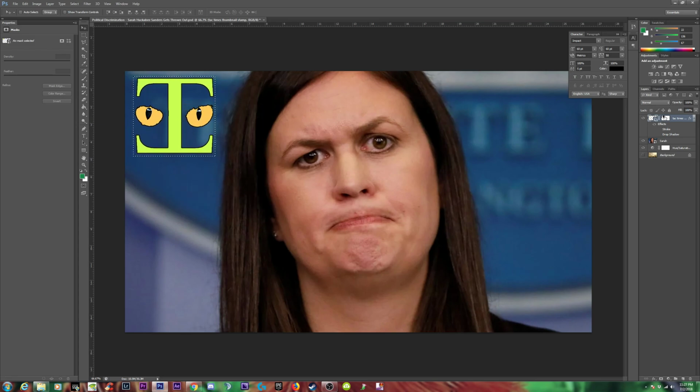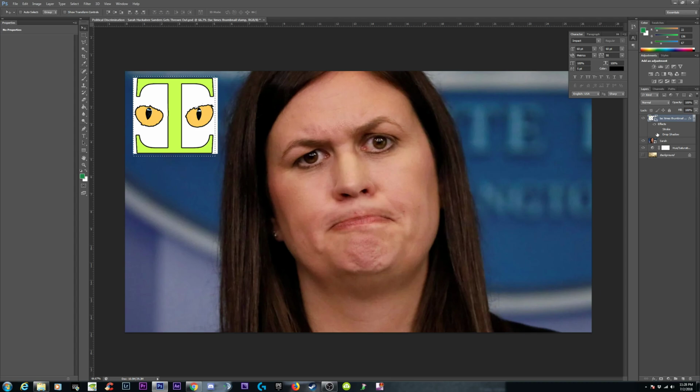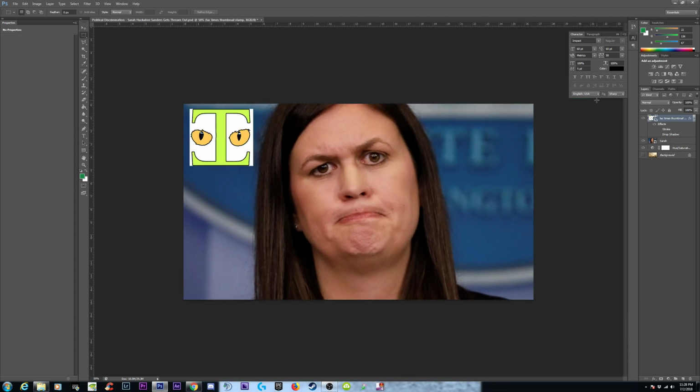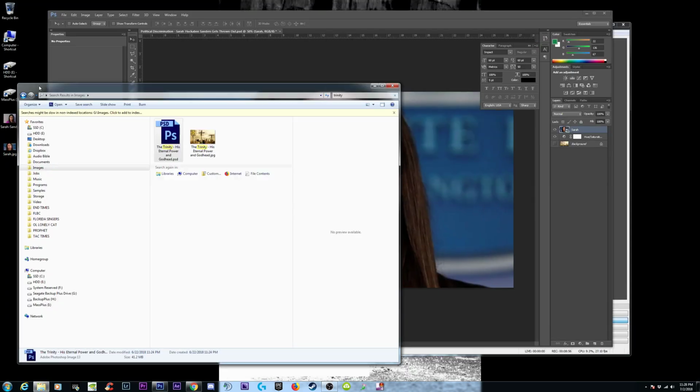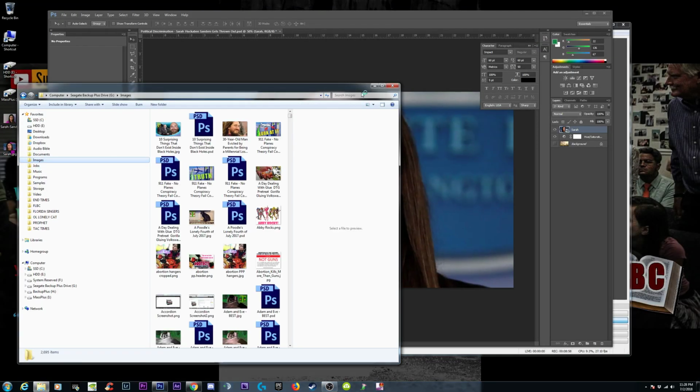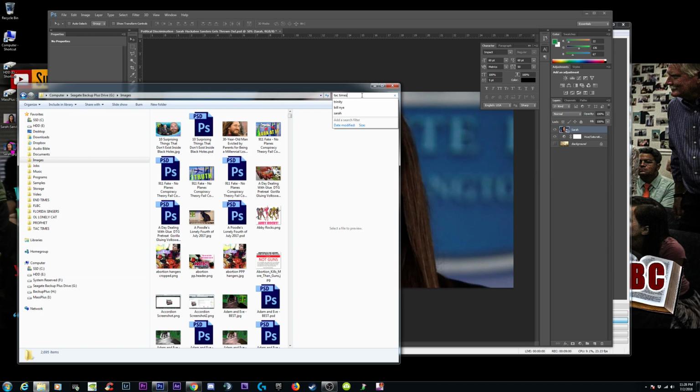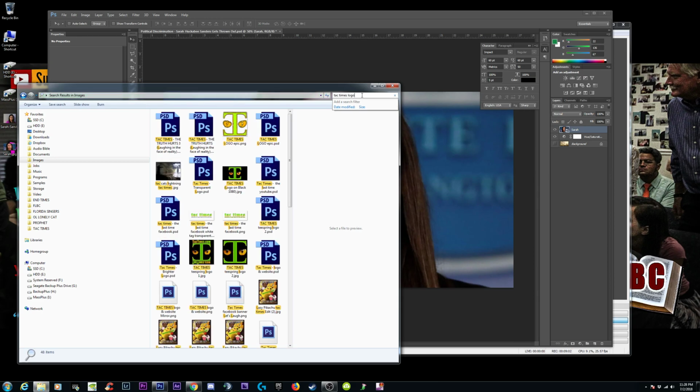Alright, what I'm going to do is take this layer mask, right click it, delete the layer mask. There we go. This is why that logo had a line around it, because this is what the actual logo has, a white box around it. So what I'm actually going to do is delete that. I'm going to come over to my images and type in Tech Times logo.